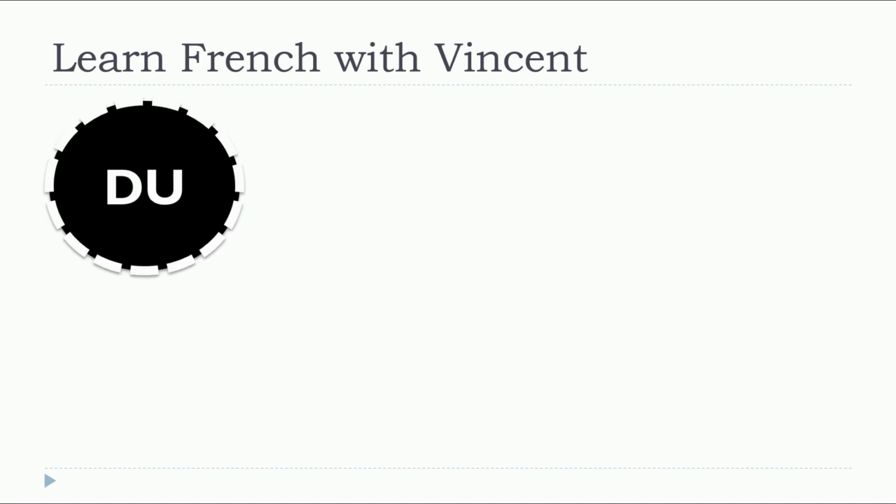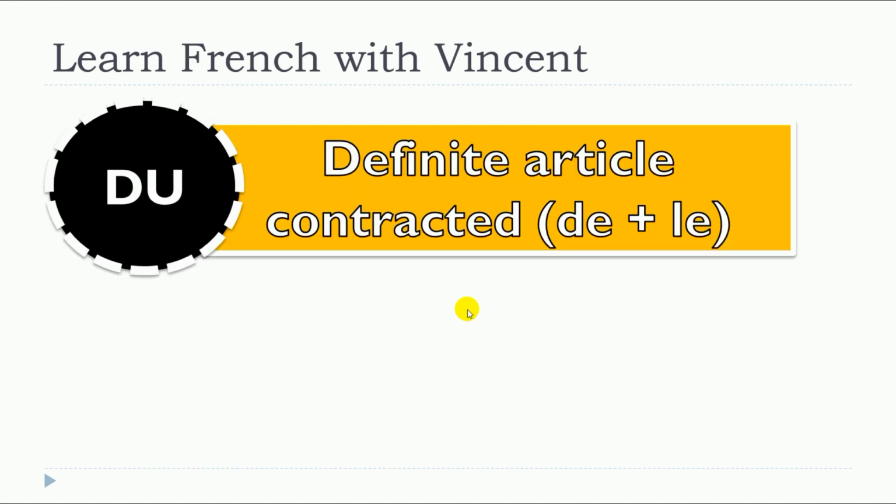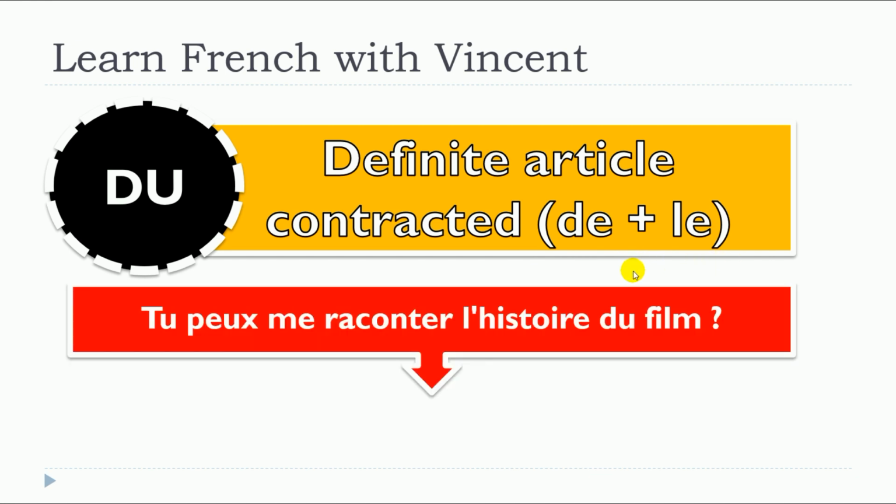And then the second one is quite interesting because in fact it's also the definite article contracted, meaning by that definite article is le, remember? And if we combine it with the preposition de, we'll have to contract the two. And so de plus le will become du.